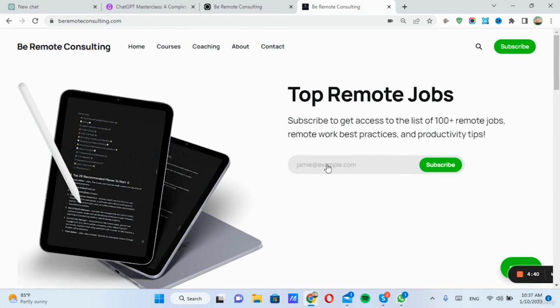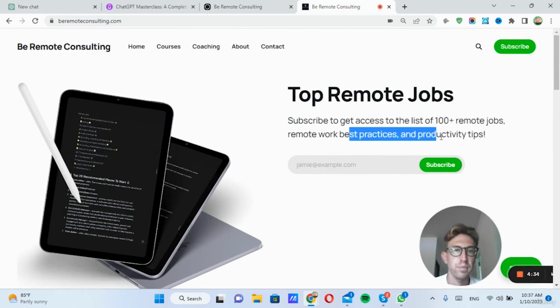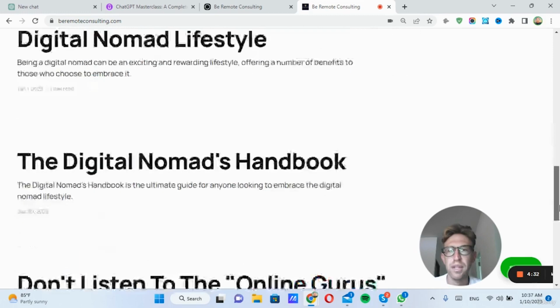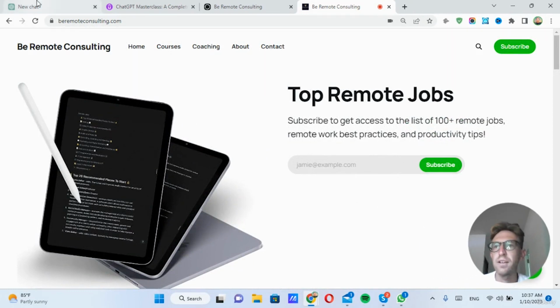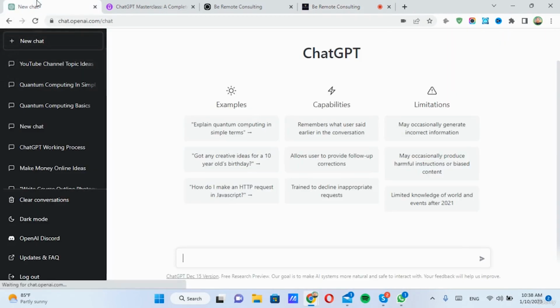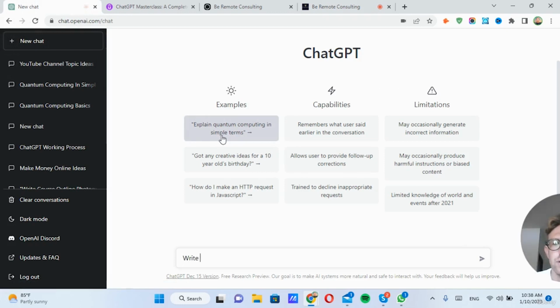It's essentially a newsletter where they can enter their email address and receive 100-plus remote jobs, remote work best practices, and productivity tips. And then here are the newsletters that I'm putting up. So I'll go into more detail about actually creating the newsletter page a little bit later in this section. But for now, I just want to show you how to actually write the newsletter.